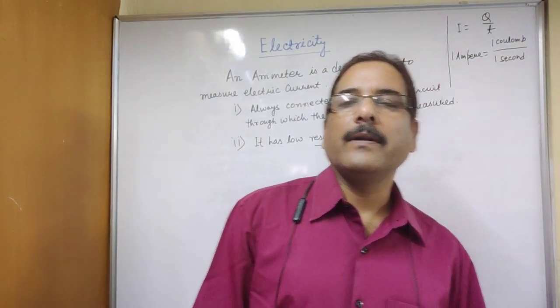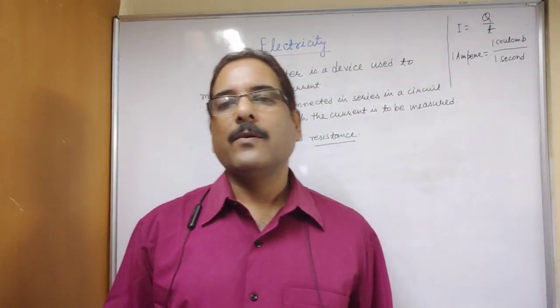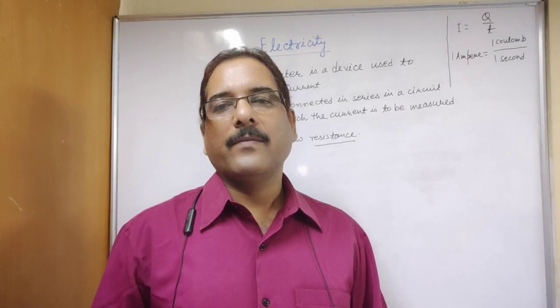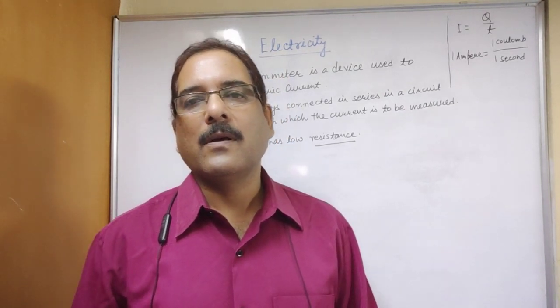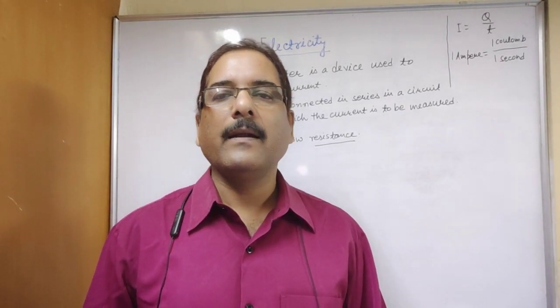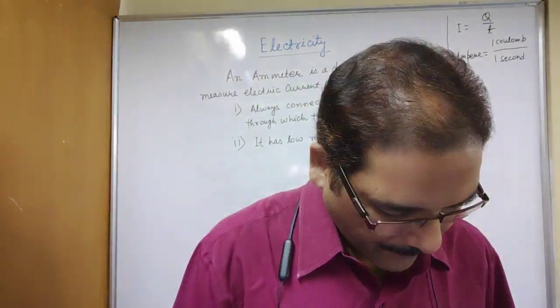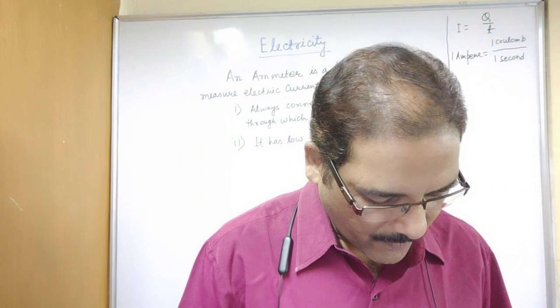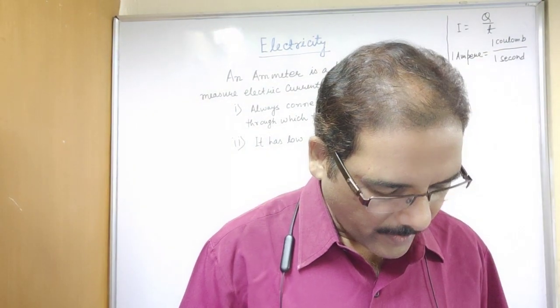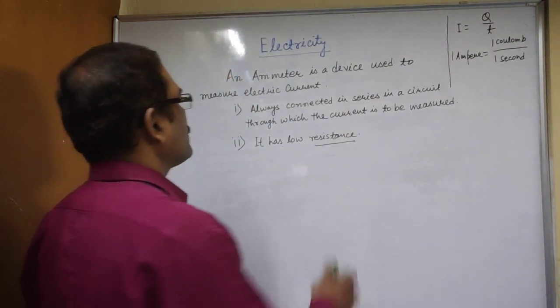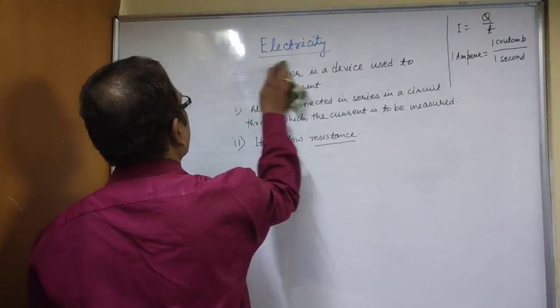The unit of current is ampere, so you have to write the definition of 1 ampere: if 1 coulomb of charge flows through a cross section of a conductor in 1 second, then the current is said to be 1 ampere. Then, calculate the number of electrons constituting 1 coulomb of charge. Now I am going to solve this question, question number 3.